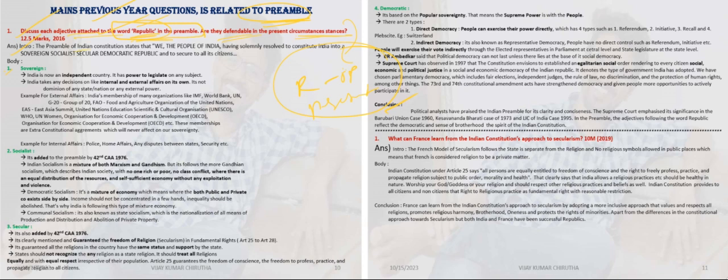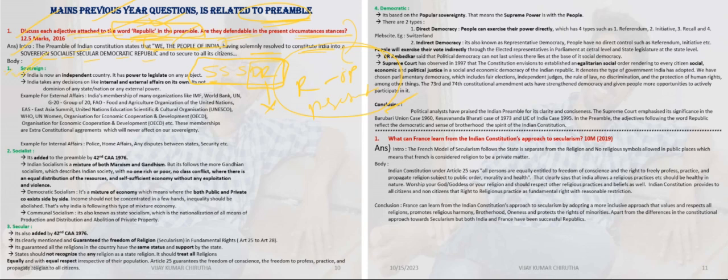The preamble of the Indian Constitution states that we, the people of India, solemnly resolve to constitute India into a sovereign, socialist, secular, democratic republic. This is the first section of the preamble document. These are all the objectives of the preamble: sovereign, socialist, secular, democratic republic. We are going to deal with this, as that is the demand of the question. Let's see these objectives one by one.